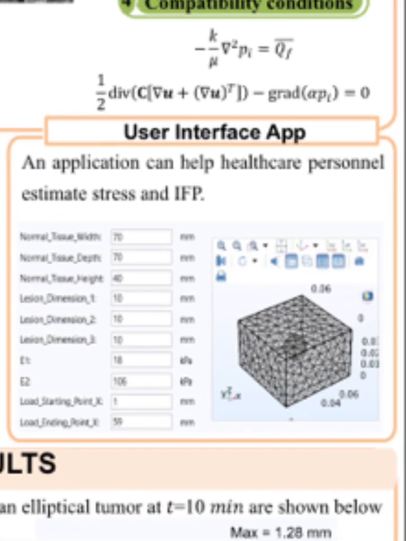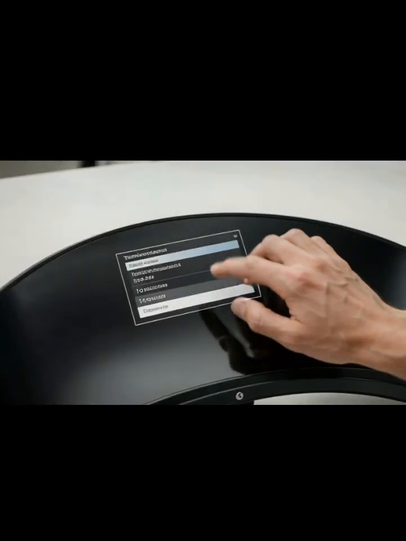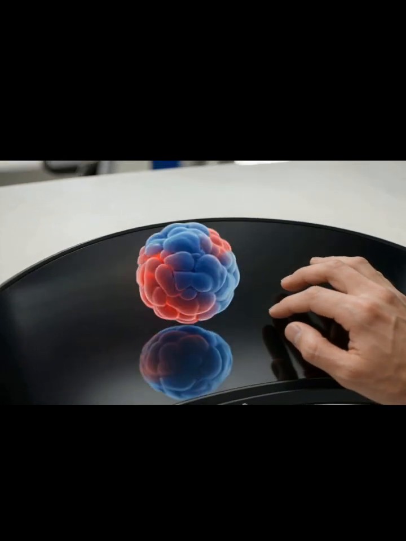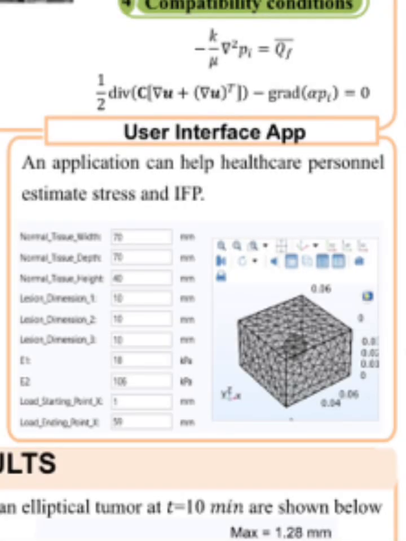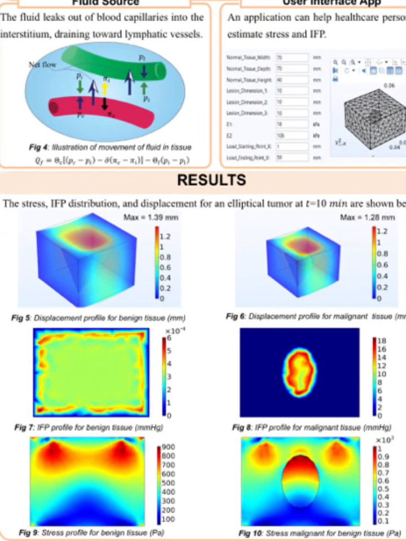To make the model practical rather than purely theoretical, we developed a user interface application that allows healthcare personnel to enter tissue and tumor parameters and obtain estimates of stress and interstitial fluid pressure automatically. Now, let us look at the results.